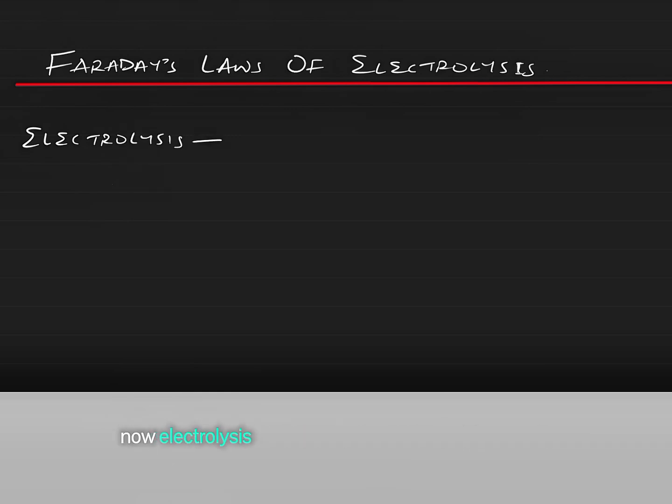Electrolysis is simply the thermal decomposition of an aqueous substance by the passage of electricity.